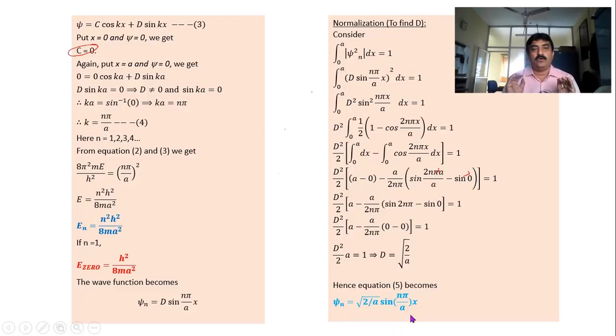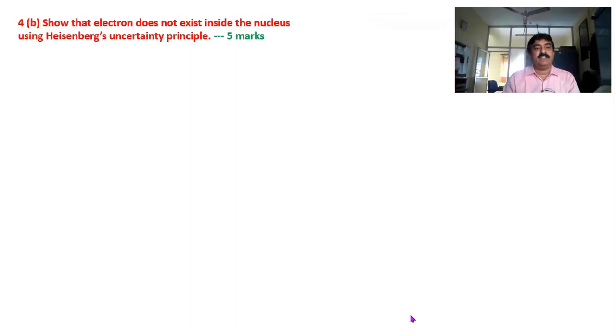Okay, I hope you followed this. If you want, you can rewind this and go back and recall it and watch it once again and try to practice this derivation. Well, dear students, with this I move on to the next question. Show that electron does not exist inside the nucleus using Heisenberg uncertainty principle. See, this is one of the major applications of the uncertainty principle.